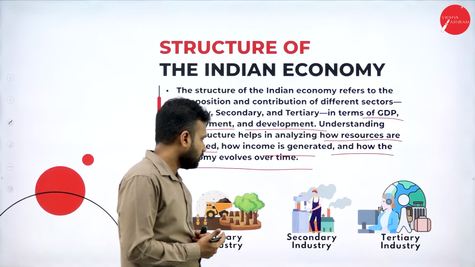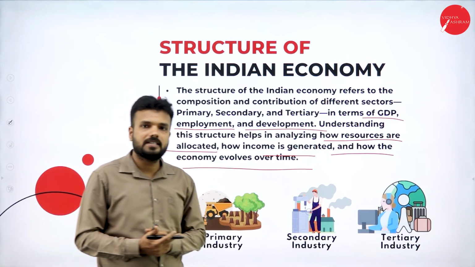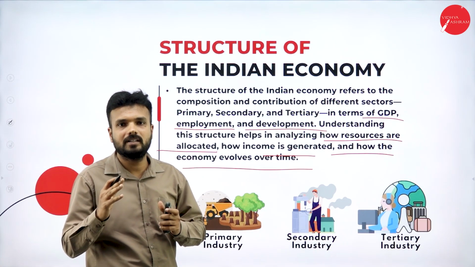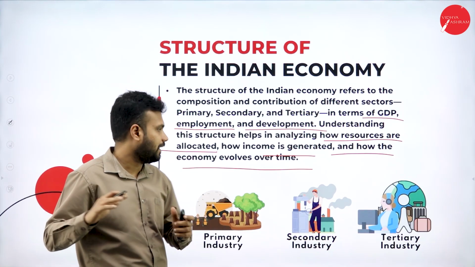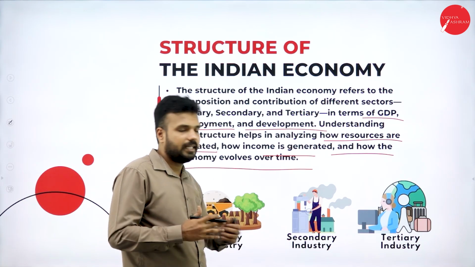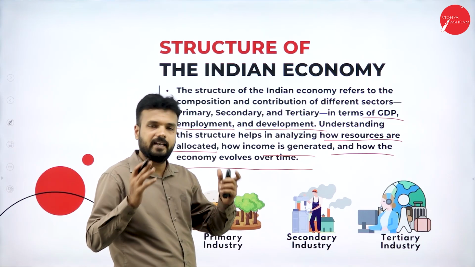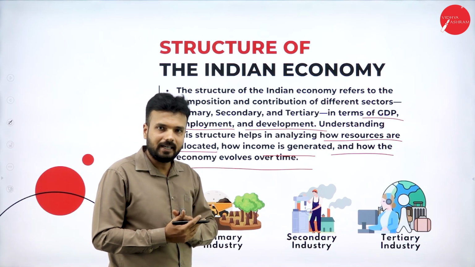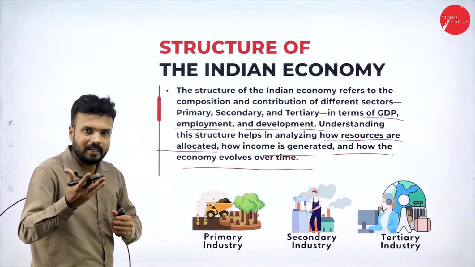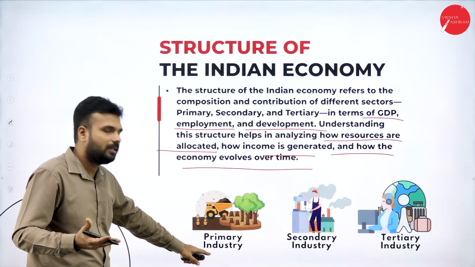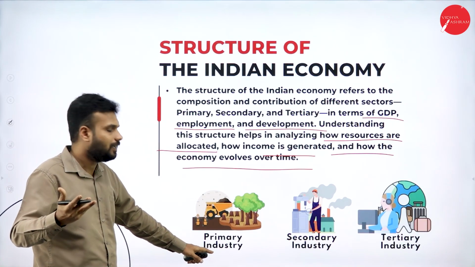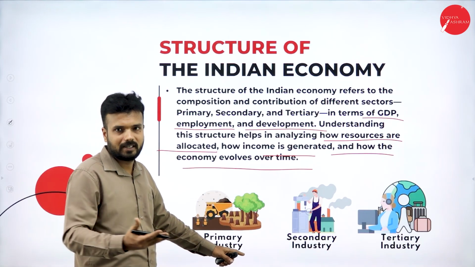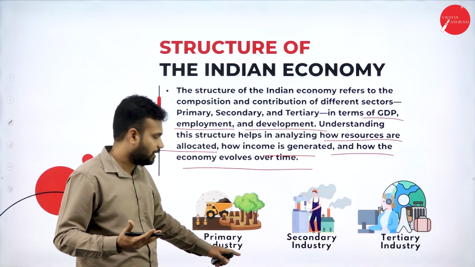When it comes to the secondary industry, or secondary sector, all the conversion of raw materials into finished products is called the secondary industry. All manufacturing units are the best example. How do we get the raw materials? From the primary sector. For example, say we are going to manufacture a book.